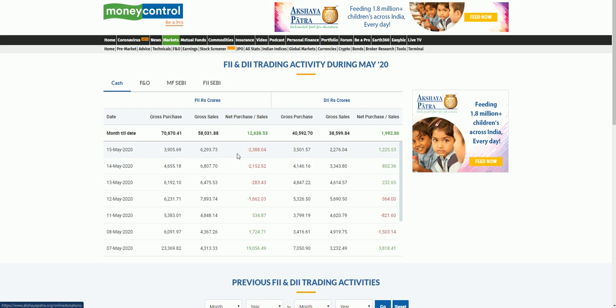In the cash data, they keep on selling. Their selling is increasing every day. That is what is visible here. In the past 3-4 days they keep on selling, and the DIIs are buying, but that buying is not enough to resist the selling. So that is what is clear in this cash data. In the futures and options data also, FIIs are increasing their future short positions. That also confirms a bearish sign this week.